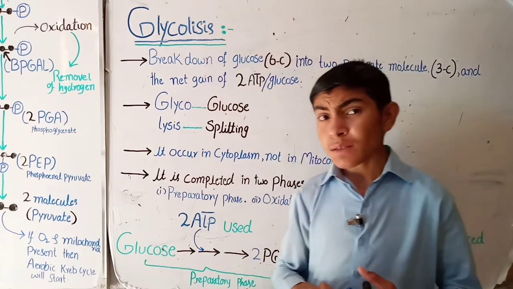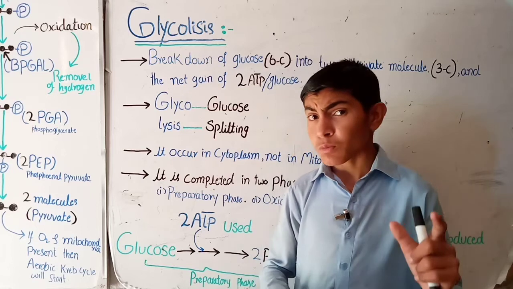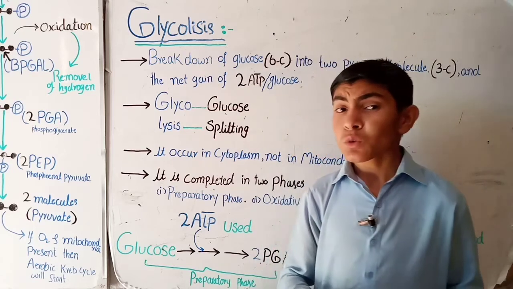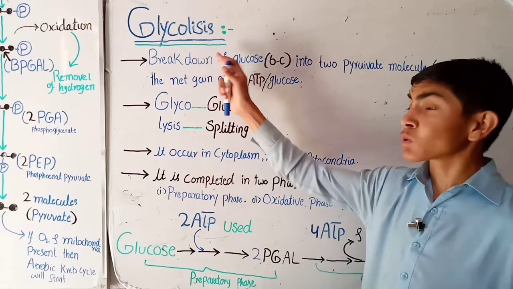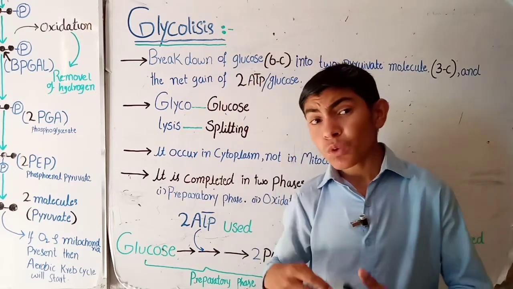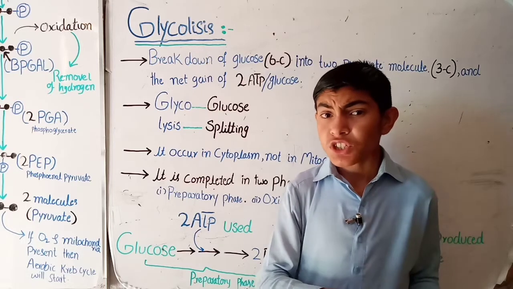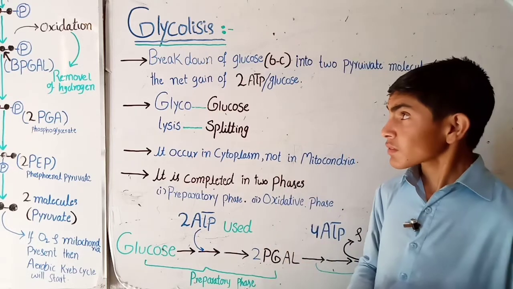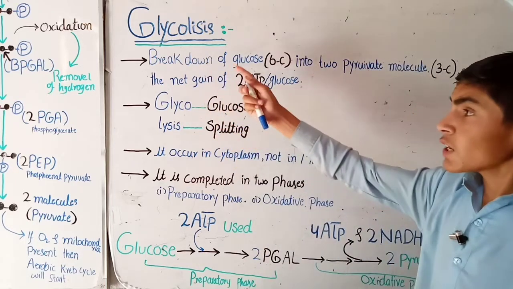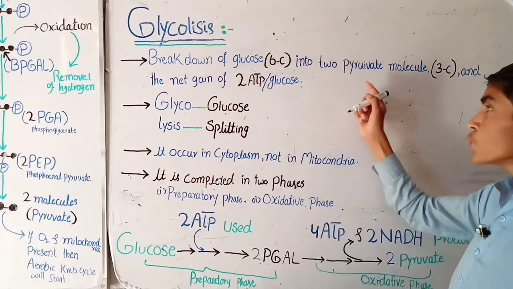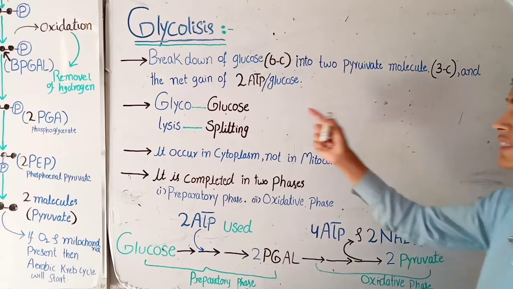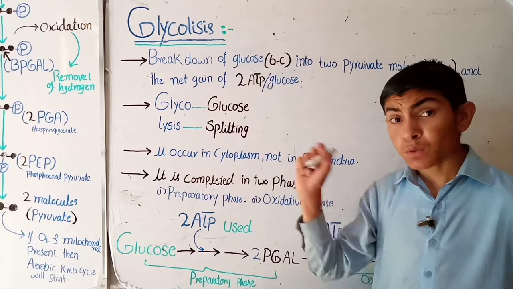Glycolysis is the first step of aerobic and anaerobic respiration. Whether the cell undergoes aerobic or anaerobic respiration, the cell must first undergo glycolysis and then enter into lactic acid fermentation or the Krebs cycle. So let's start. Glycolysis is the breakdown of glucose, 6 carbon, into 2 pyruvate molecules, with a net gain of 2 ATP per glucose molecule.